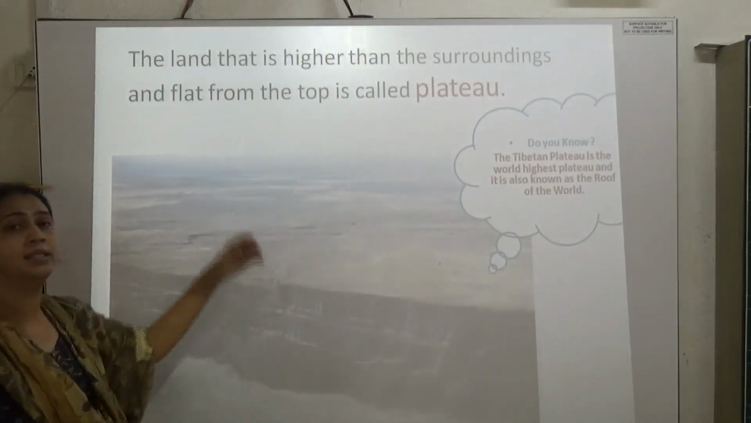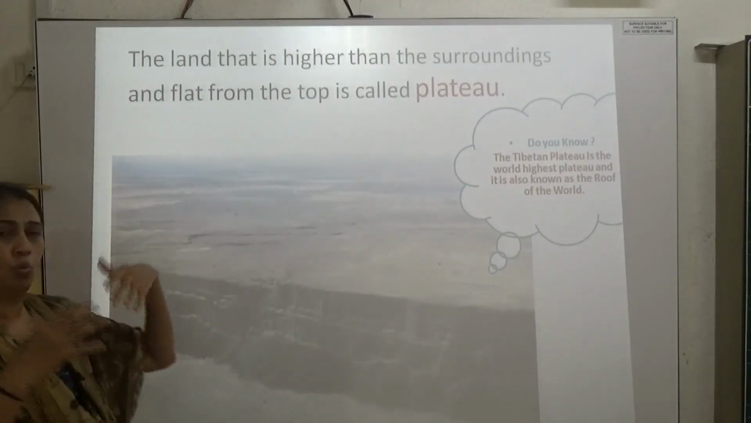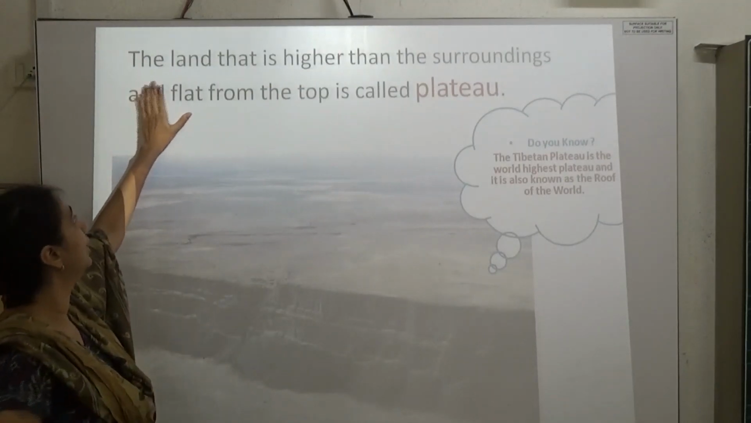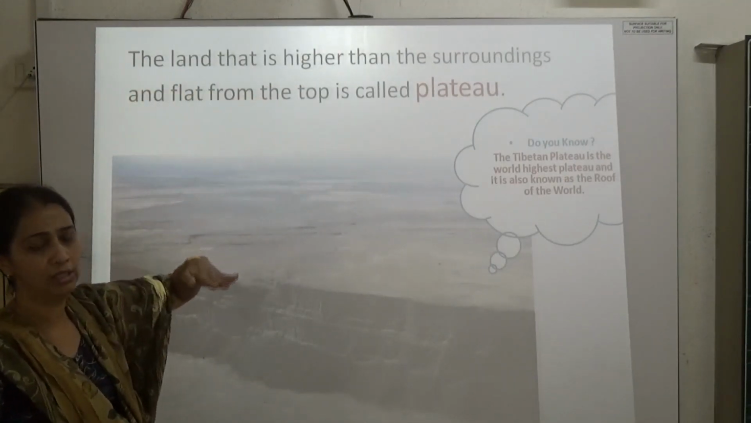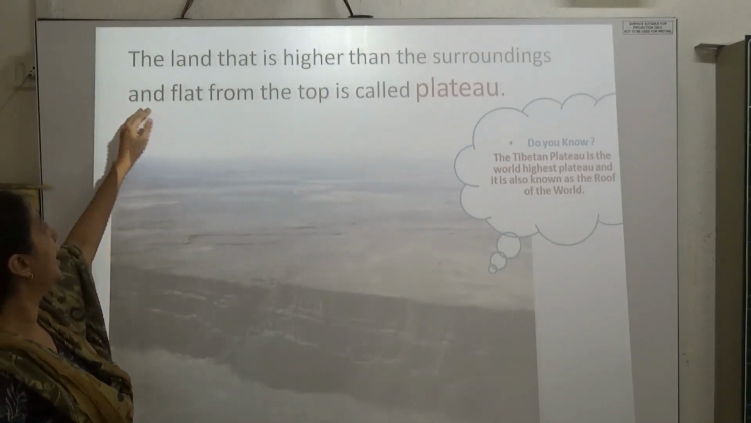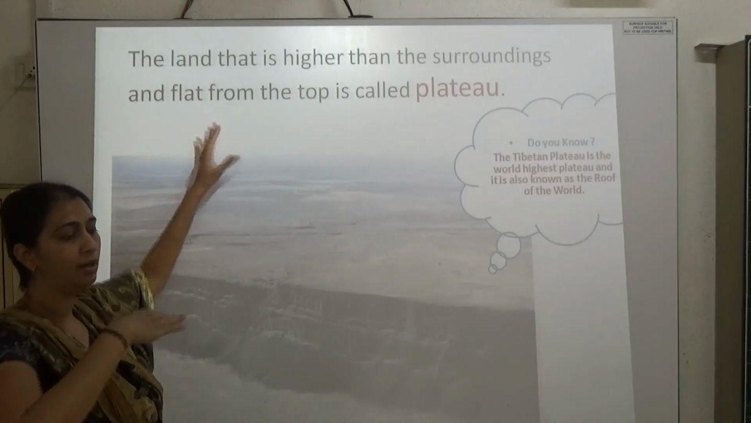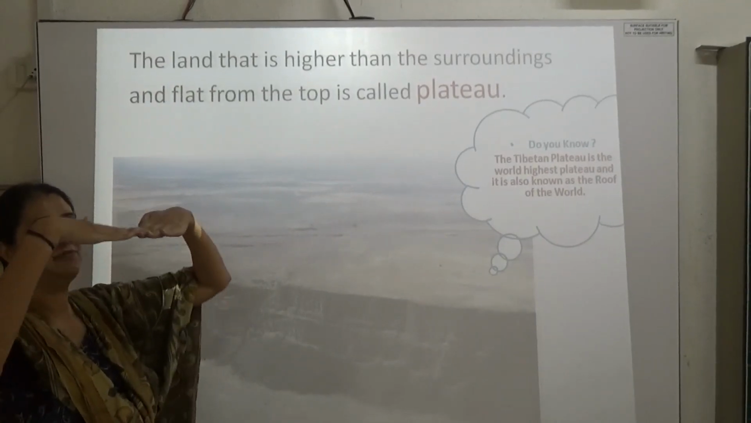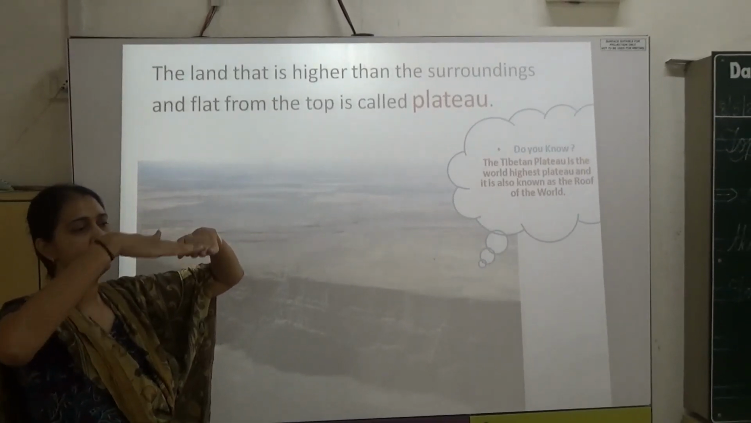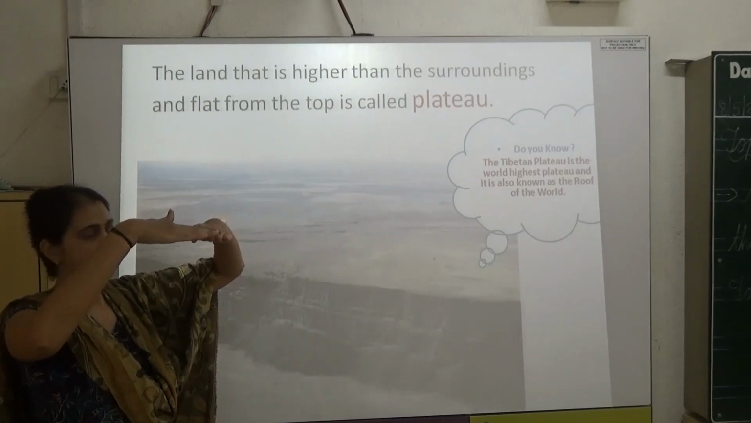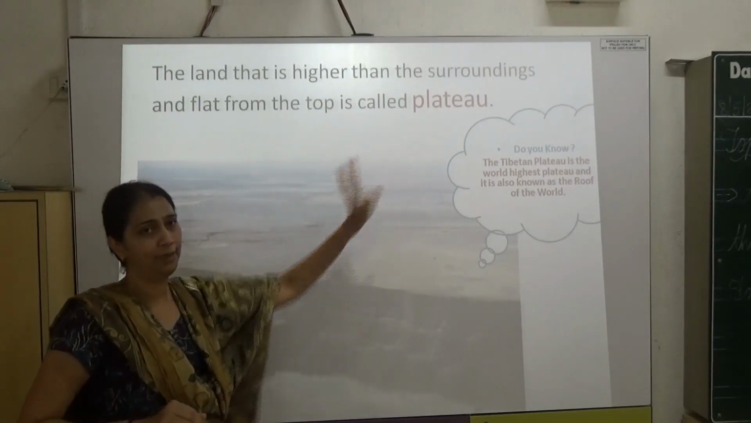The next one is plateau. Which landform will we call a plateau? The land that is higher than the normal surroundings and flat from the top. But unlike a mountain, it is not a peak. It is not in a triangle shape. It is flat over there. So from the normal surroundings it is at a height and it is flat. That is called a plateau.